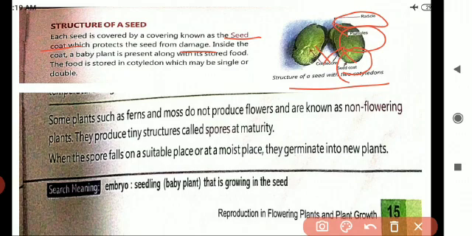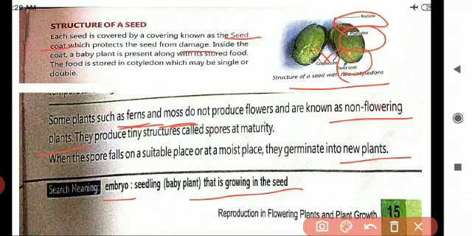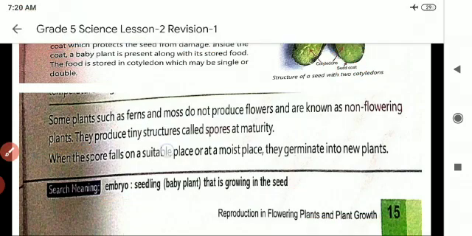Next, some plants such as ferns and moss do not produce flowers, and they are known as non-flowering plants. They do not produce flowers, so they are called non-flowering. What is the best example? Ferns and moss. Okay, when the spore falls on a suitable place or at a moist place, they germinate into new plants. Okay, children, here one key point: embryo, the seedling that is growing in the seed.